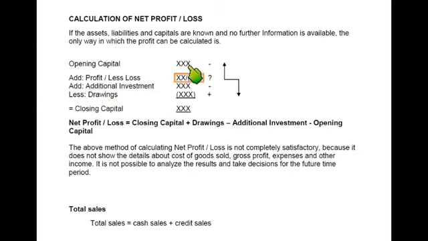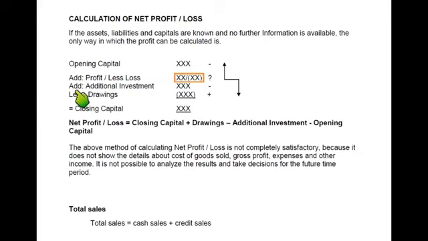We must have an opening capital. Why? Because when we started business, or if we haven't started business this year, at least at the start of the year we need to calculate the capital. So how is capital calculated? Opening assets minus opening liability is equal to opening capital, and then closing assets minus closing liability is equal to closing capital. We have opening capital, we have closing capital, we do not have profit or loss. This is the unknown figure we need to calculate.